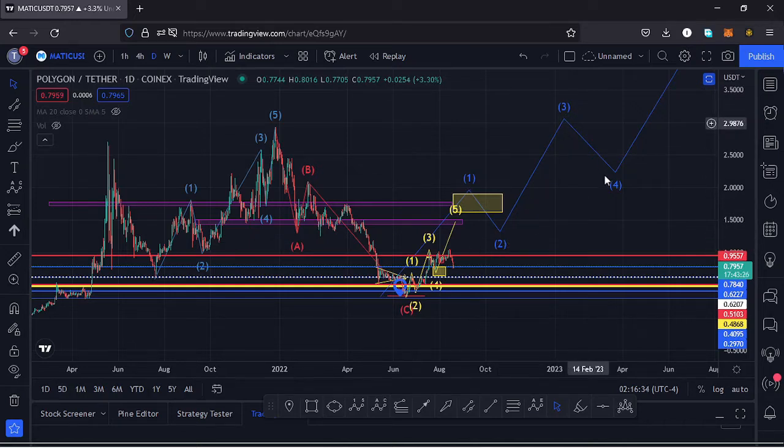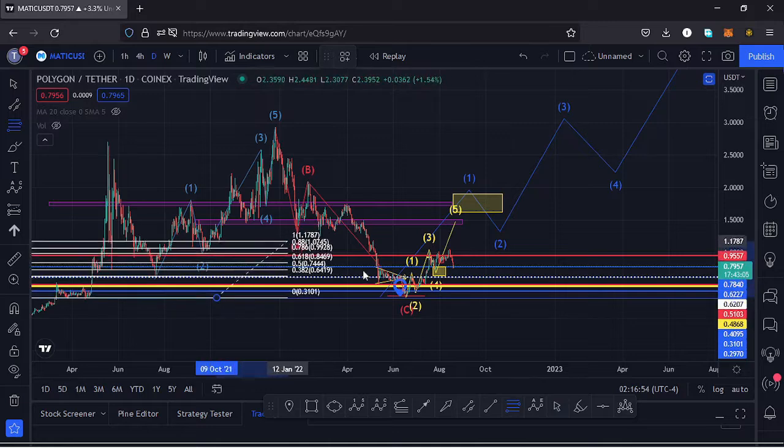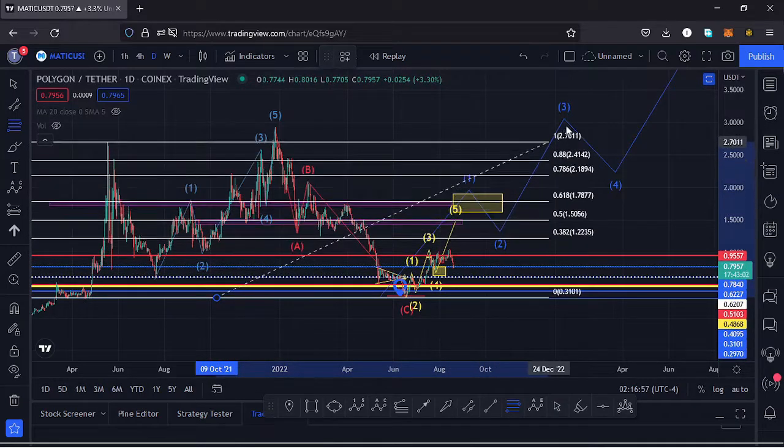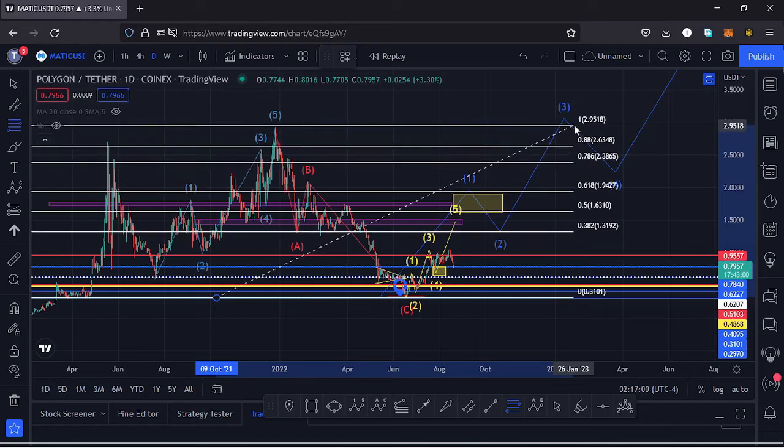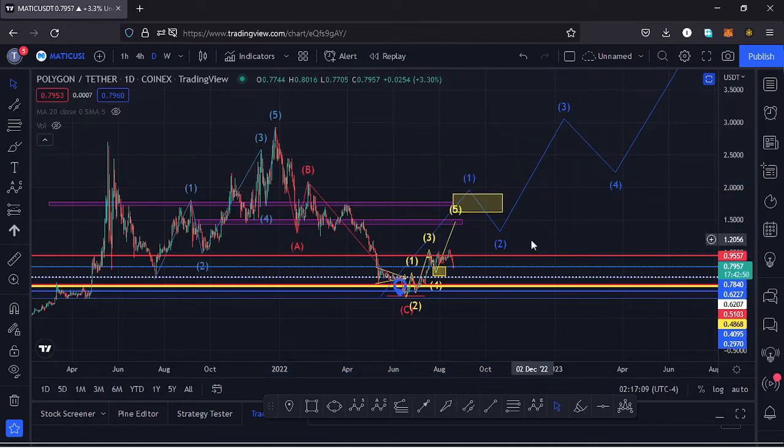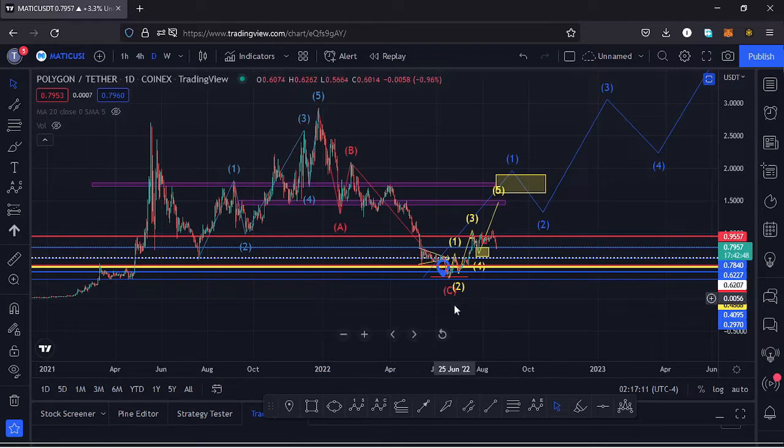But before we see all that structure play out, we first need to see a first wave to the upside, which I have a target area for here on the charts at around the $1.91 mark and the $1.61 mark, which is within this yellow target area, which I'm basing on the Fibonaccis. To get that target area, I just apply the fibs from that low down there to the all-time high. You can see my yellow target area lies between the fib level 0.618 and the fib level 0.5, which is the minimum that I expect that first wave to the upside to do.